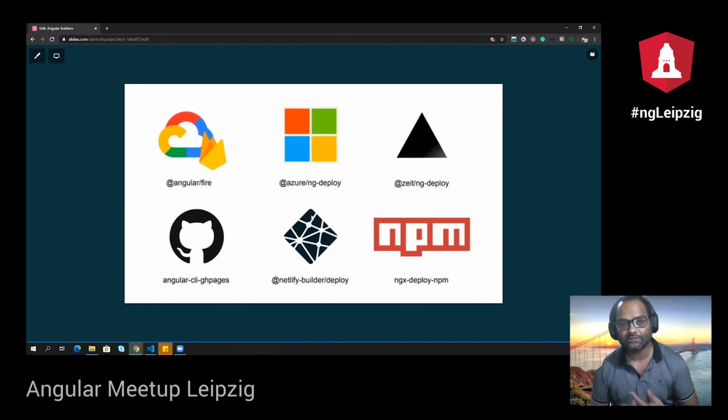Why ng deploy makes a lot of sense is because if you see your entire Angular journey, right, for creating a new application, you can start from ng new. And if I talk about the entire journey of a project, it ends with deployment. And this is where ng deploy makes sense. So you start with ng new by creating your new application, and ng deploy by publishing your application on any of the websites. So it completes your entire development workflow. You don't have to even go outside and do anything manually apart from using Angular CLI. That's what I love about ng deploy.